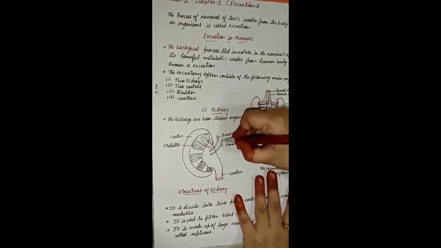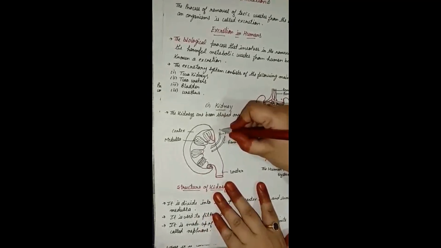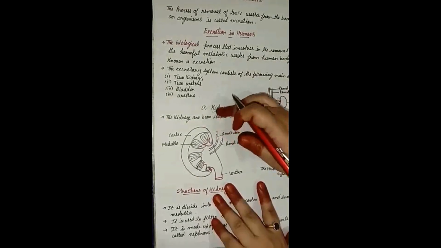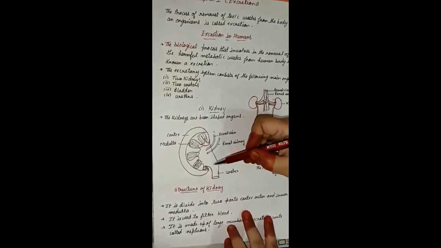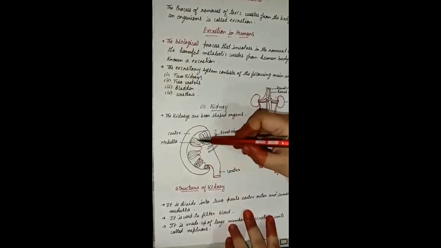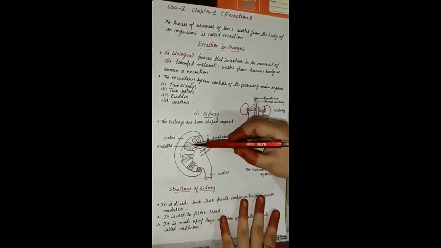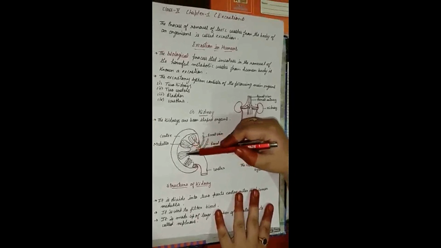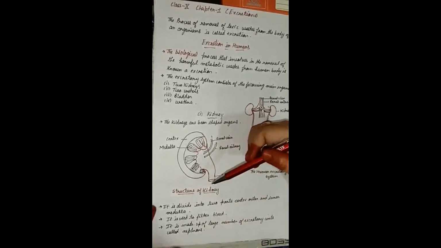Now in the kidney, with the help of the renal artery, the blood enters into the kidney. Clear? The blood enters the kidney, and with the help of the renal vein the blood moves out from the kidney and again moves to the body. After filtration of the blood in the kidney, meaning the kidney filters the blood, the urine is passed through the ureter to the urinary bladder and finally out of the body.